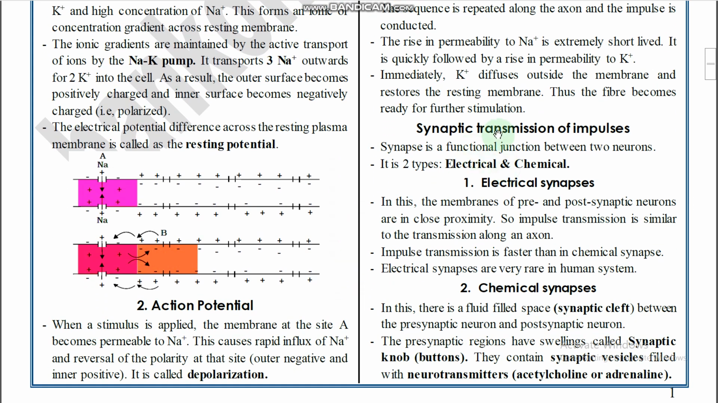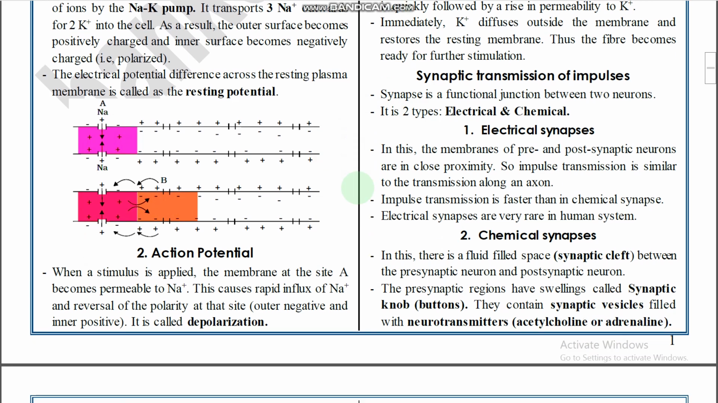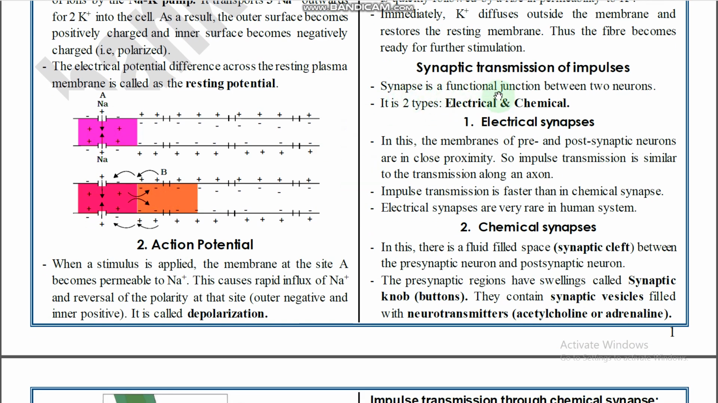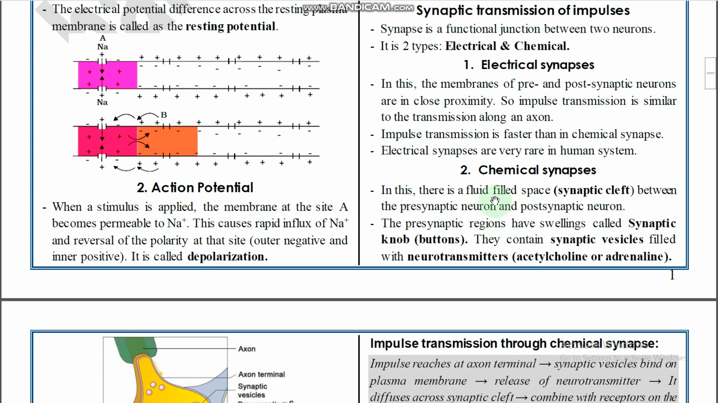And next one, synaptic transmission of impulses. In this topic we discuss how the action potential is generated and conducted, and how it is transmitted through the synaptic bulbs to another neuron or other body parts. A synapse is a functional junction between neurons. So between one neuron and another neuron, the junction is called a synapse, and it is of two types, electrical and chemical synapses. So in our body two different types of synapses are present, electrical synapses and chemical synapses.